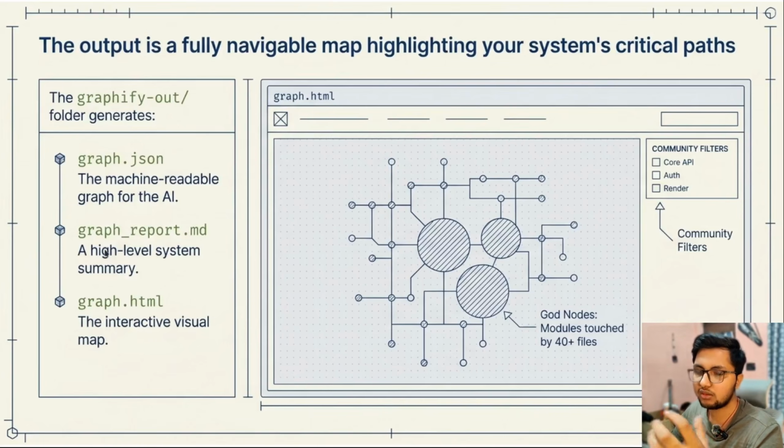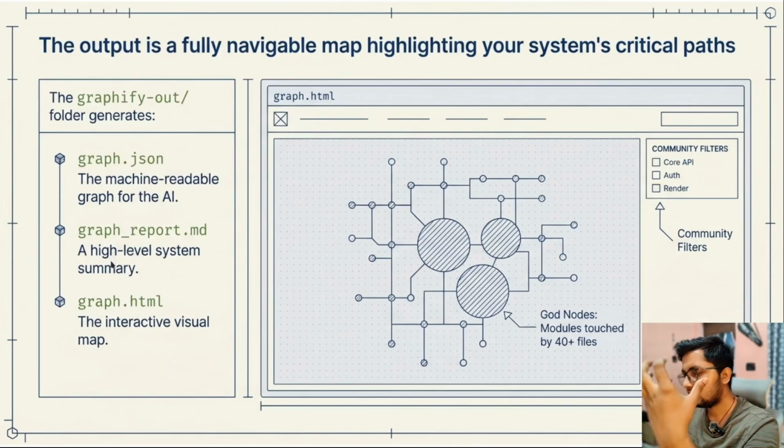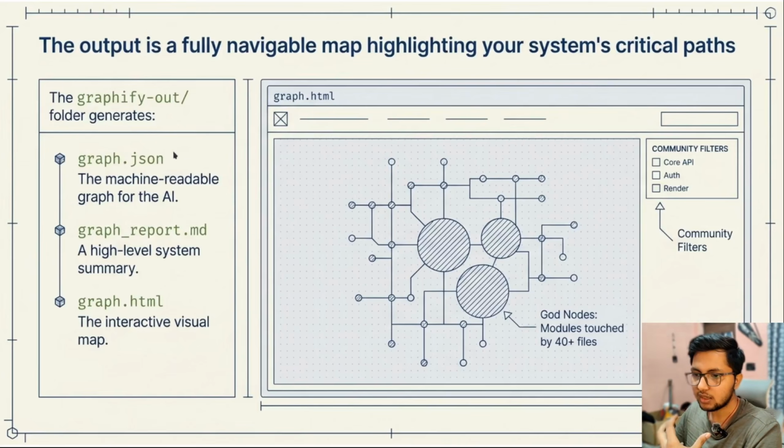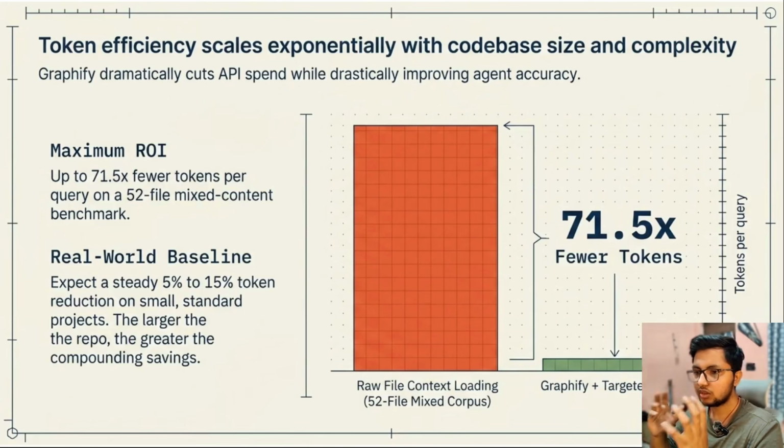In the HTML file, you will see the graph visually. In the report file, there will be a summary of how the graph has been made and how your app is structured. The JSON file is the machine-readable graph for the AI, because JSON is something AI can use very easily. It is already proven that graphifying can reduce your tokens by 71 times. This might look small on a smaller project, but on a bigger project it is going to reduce the tokens by a huge amount, and you will not hit the limits as easily.